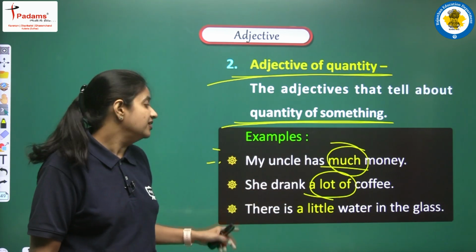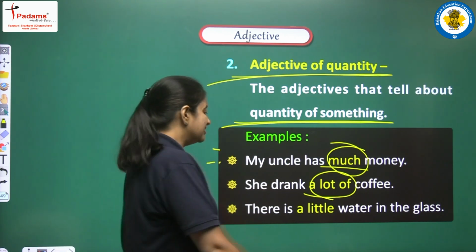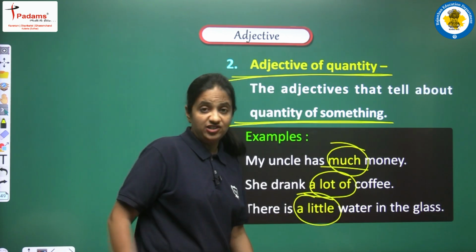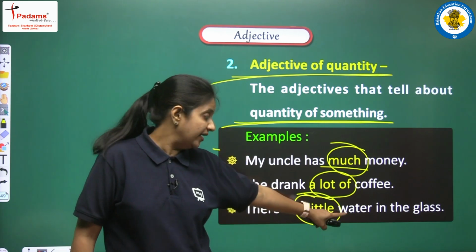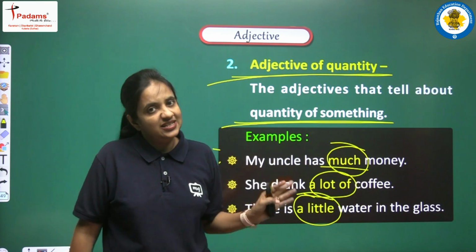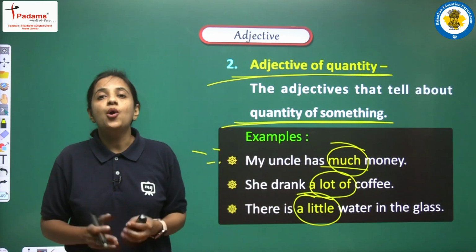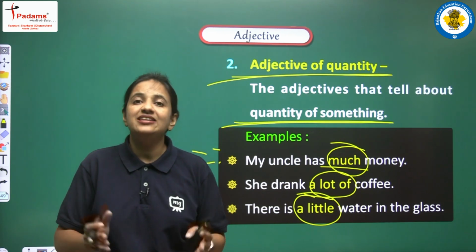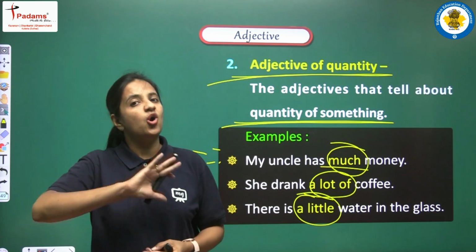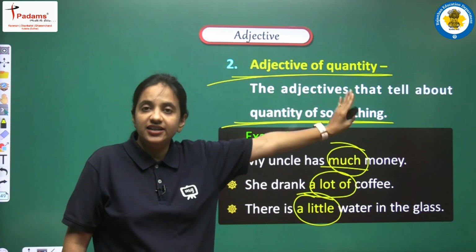Next we have, there is a little water in the glass. Again a little is also one of the adjectives because with the help of this word we are showing the quantity of water. So basically all the words that are used to indicate the quantity of something are known as adjectives of quantity.